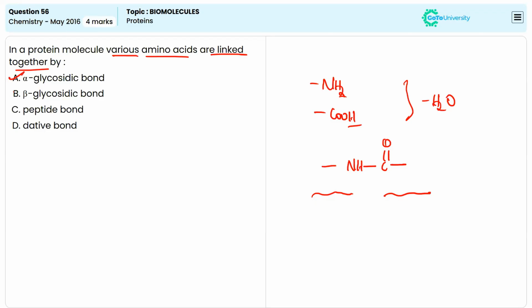Glycosidic bonds are wrong answers, which are present between the monosaccharide units in a polysaccharide. Glycosidic linkage is not present in the protein molecule. So A and B are wrong. Coming to option C, peptide bond, this is the correct answer. Dative bond is not correct, because a dative bond is a type of chemical bond, a coordinate bond, which is produced by the sharing of electrons from only one atom. So that is not a kind of bond present between the amino acid residues. So the correct answer is peptide bond.